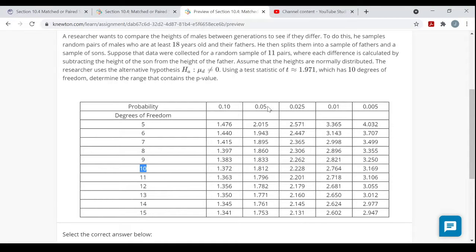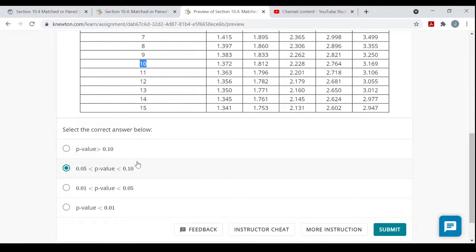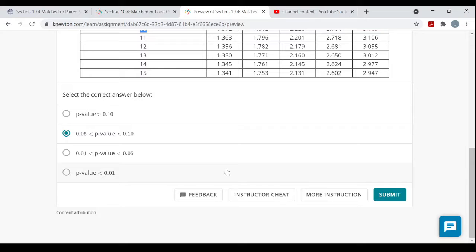But then you've got to double these because it's a two-tailed test. Not only would I want the area to the right of 1.971, but I want the area to the left of negative 1.971, or double that. So if the area to the right is between 2.5% and 5%, and we double those, then the p-value is going to be between 5% and 10%, which I have stated down here. So either way, use a calculator or use a table, and you can state the range that the p-value is going to fall in.